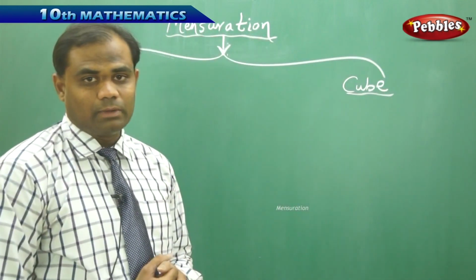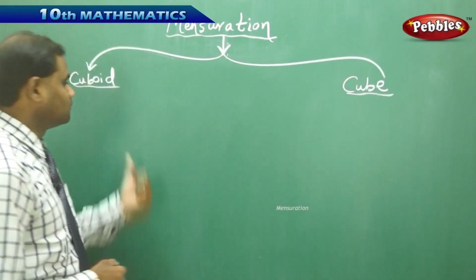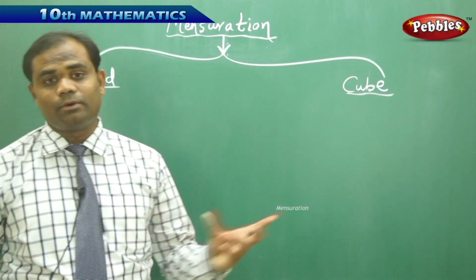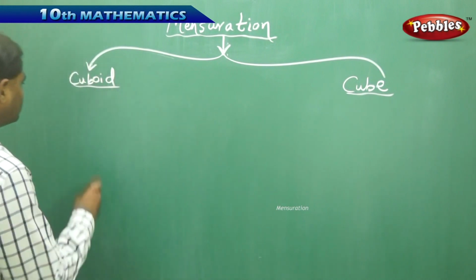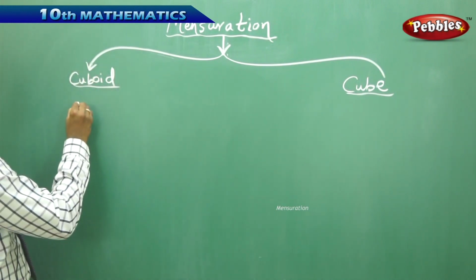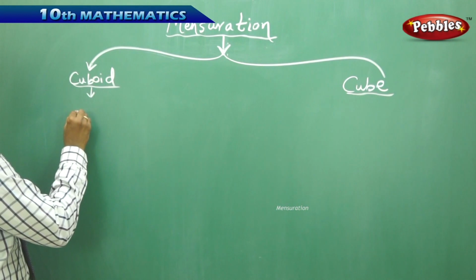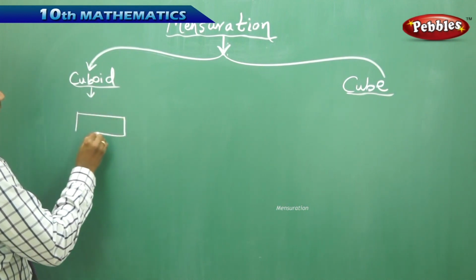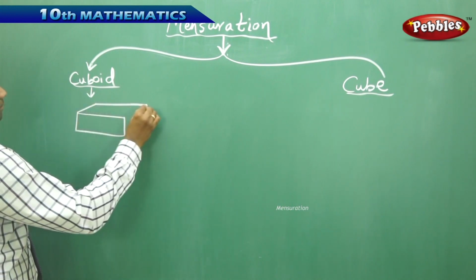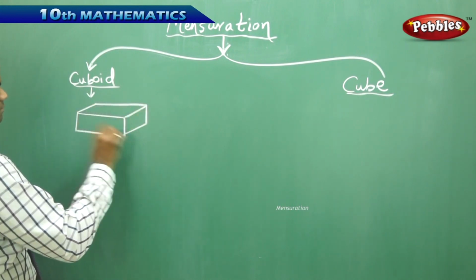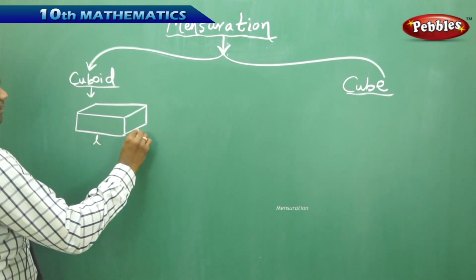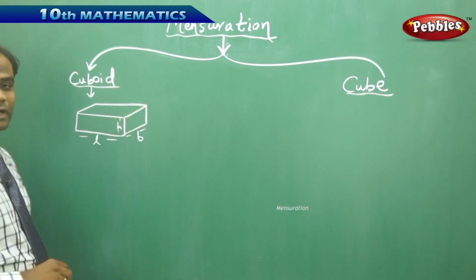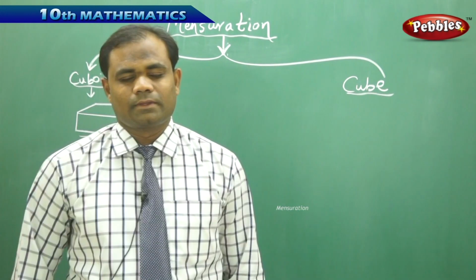Now to start with cube and a cuboid, initially the first solid structure is a cuboid, which we all know is in the shape of a box. So when I draw a cuboid, it is in the shape of a box, where this is length, this is width, and this is height, is how we understand the cuboid.